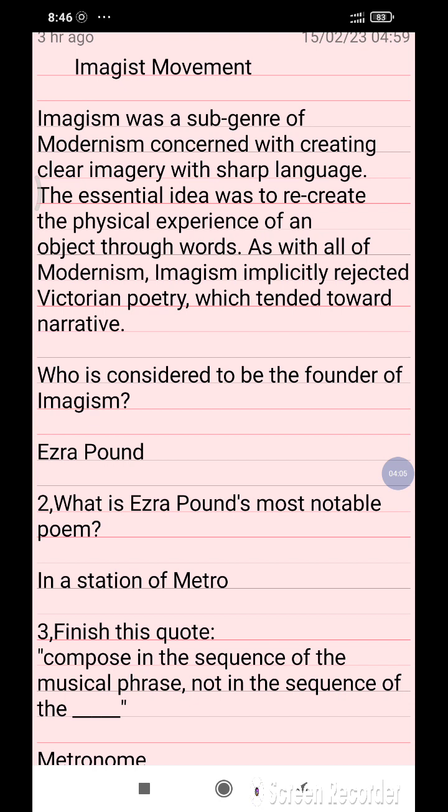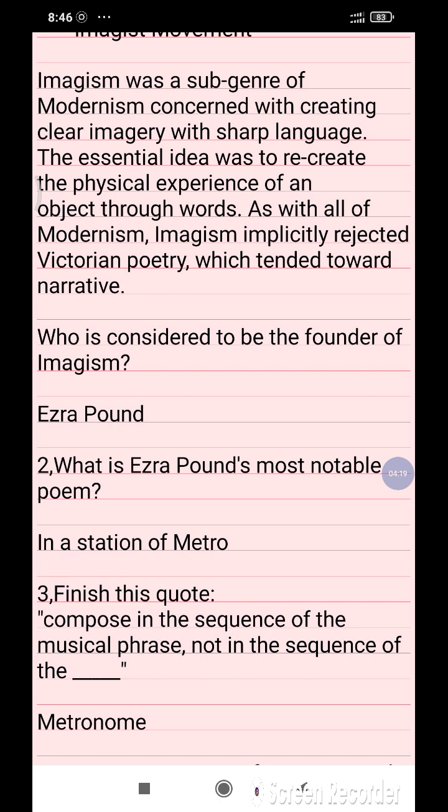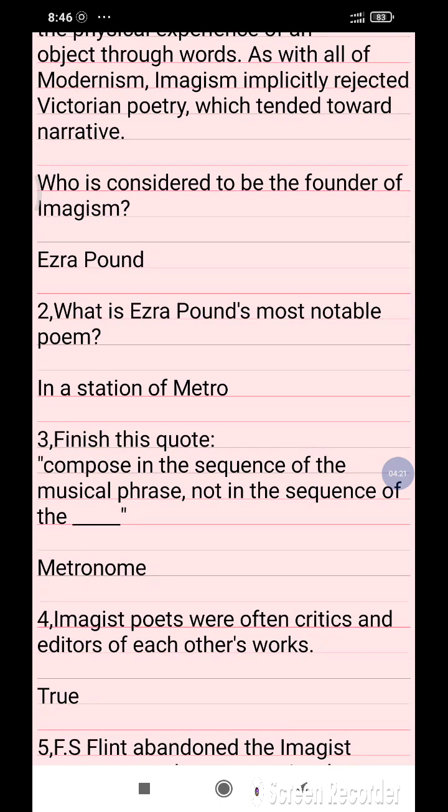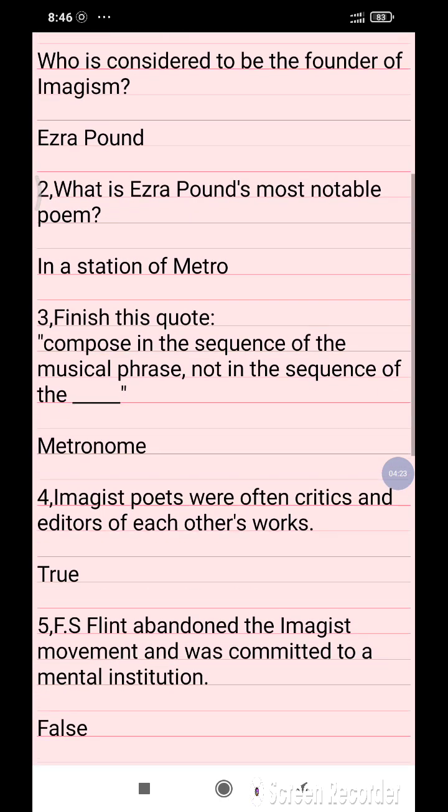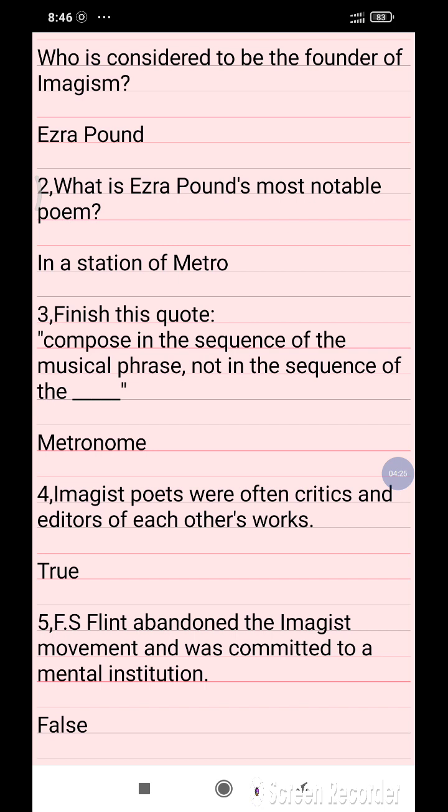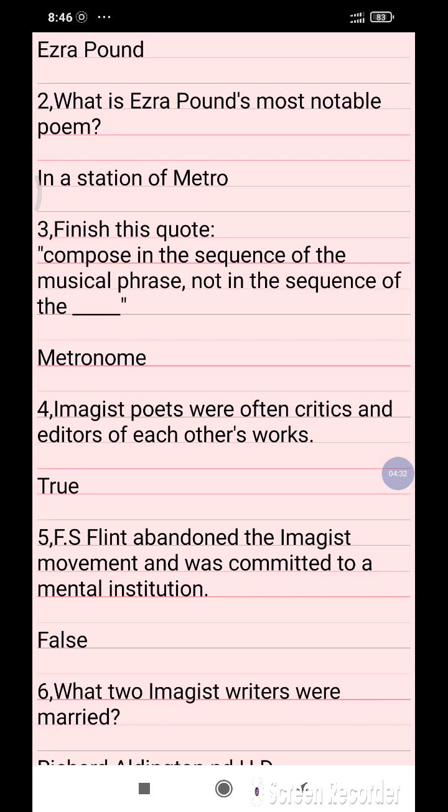So these are the most important points of Imagism. Here we have some very important questions. Here I am going to recall them in order to make you understand very well. Who is considered to be the founder of Imagism? Ezra Pound. What is Ezra Pound's most notable poem? In a Station of the Metro, composed in the sequence of the musical phrase, not in the sequence of the metronome.